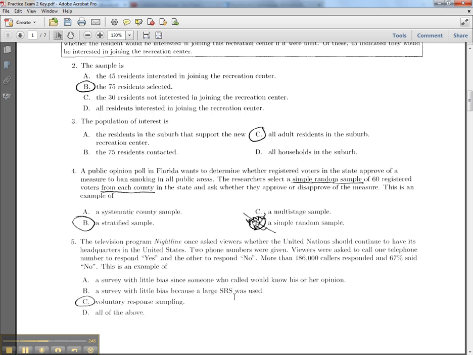And C is the most accurate because it is voluntary response sampling. When somebody decides to get up and call and voice their opinion, that is completely voluntary. And every person that calls took that time and they have a bias when they respond. And it's not D, obviously. So C is our answer. But so that's 4 and 5 for the first page of the practice exam.